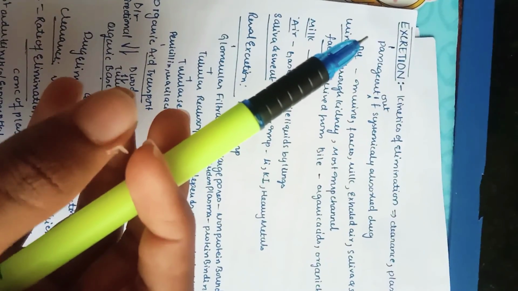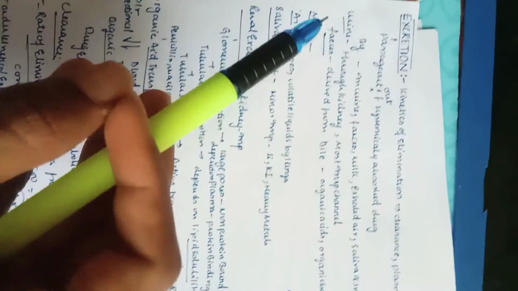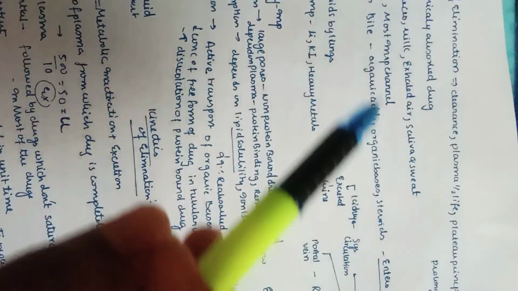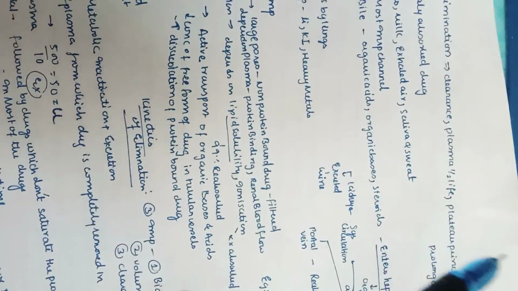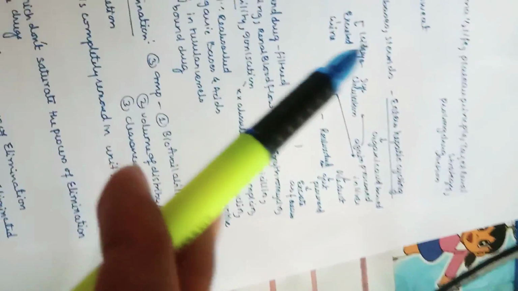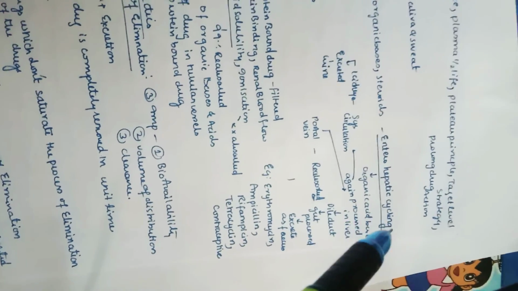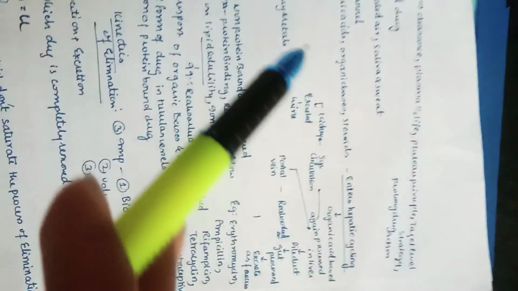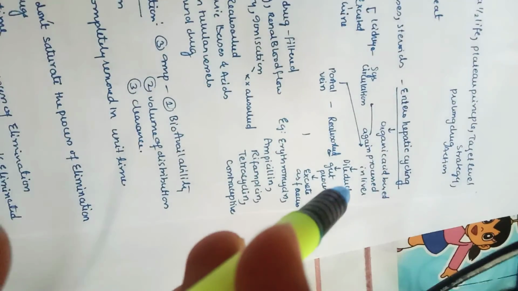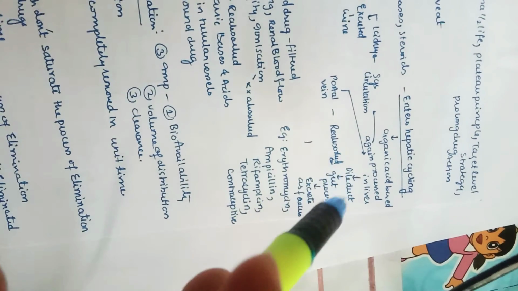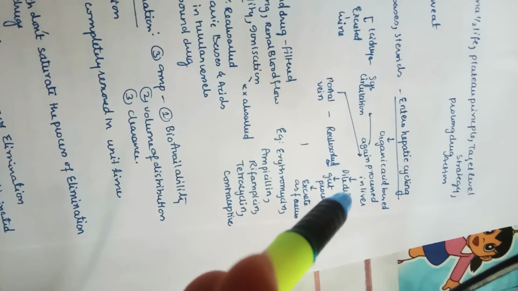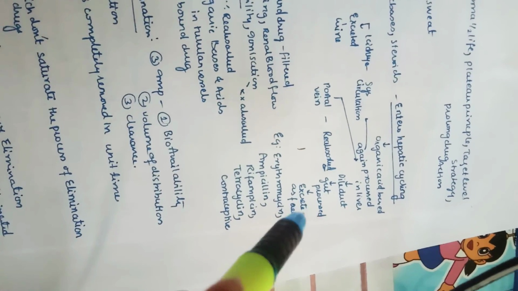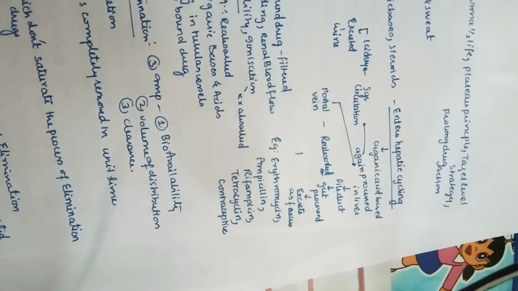Feces is mainly derived from the bile. In the liver the drug is processed, next it comes to the bile, and from the bile it enters the feces. The bile mainly contains organic acids, organic bases, and some steroids, all of which are processed. This is known as enterohepatic cycling. So what is this enterohepatic cycling? Let us understand. First the organic acids, bases, and steroids are processed in the liver, then they enter the bile duct, and from the bile duct they enter the gut. In the gut they are also processed and excreted as feces. We know that in the gut, finally, it comes out and is excreted as feces, right?